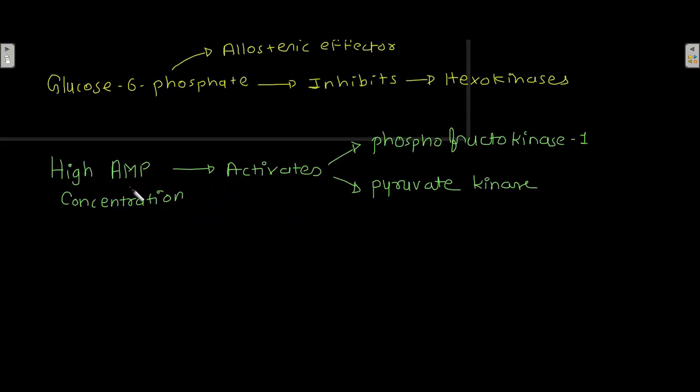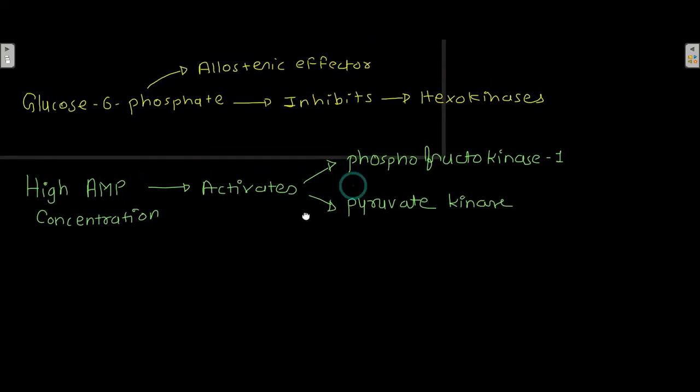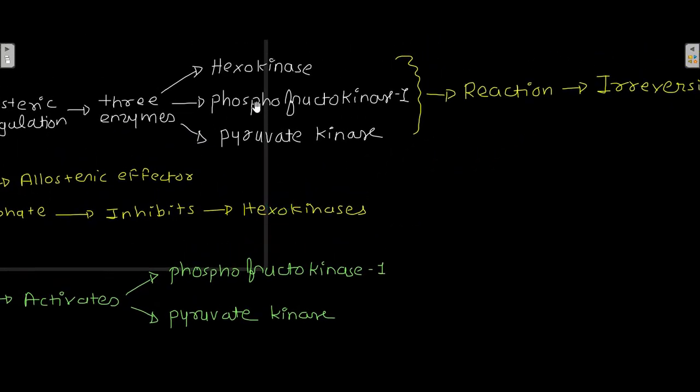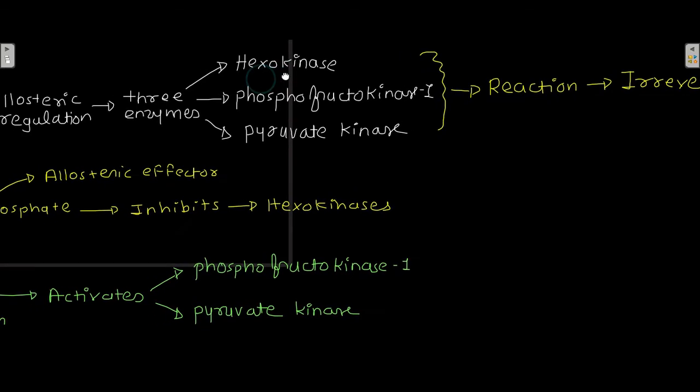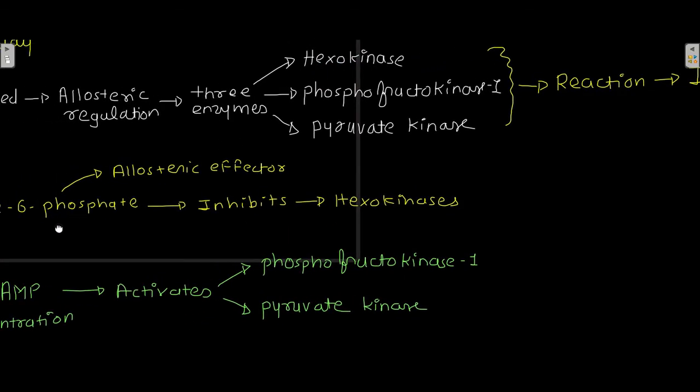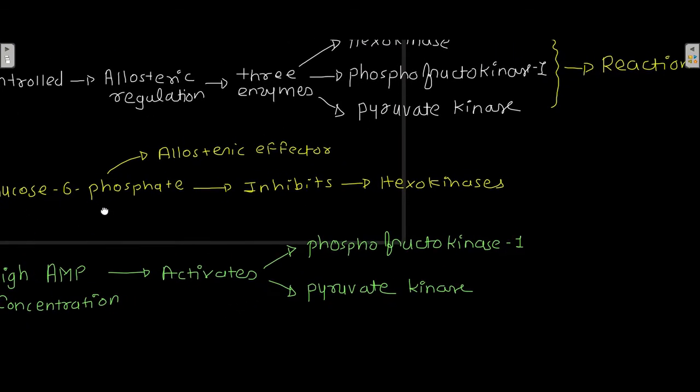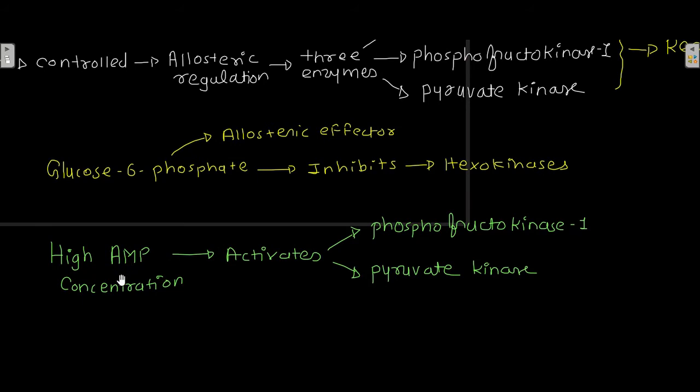High AMP concentration, that is adenosine monophosphate, activates phosphofructokinase 1 and pyruvate kinase. So out of these three enzymes, hexokinase is inhibited by glucose 6-phosphate, and phosphofructokinase and pyruvate kinase are activated by high AMP concentration.